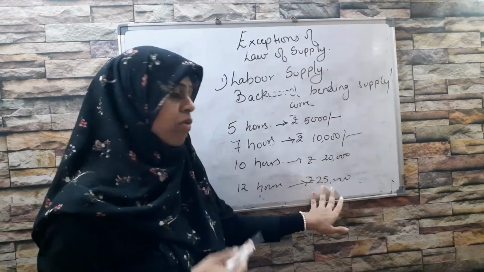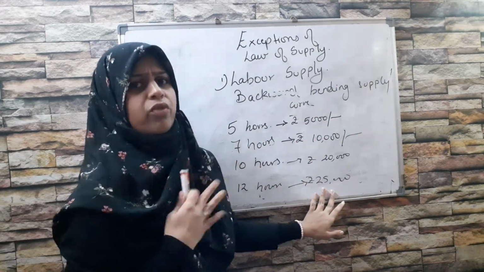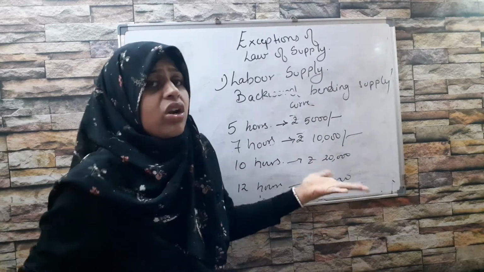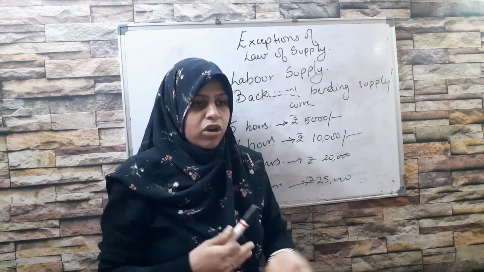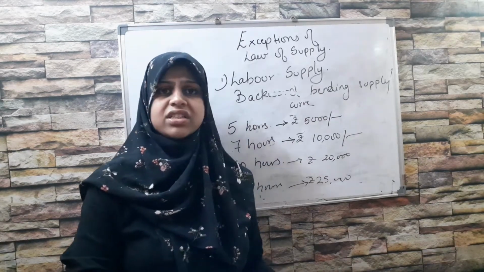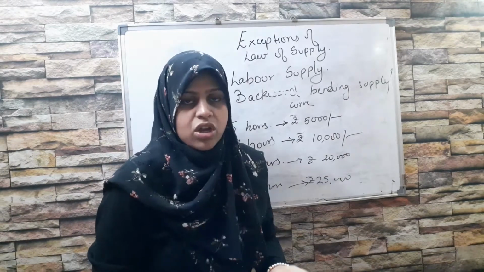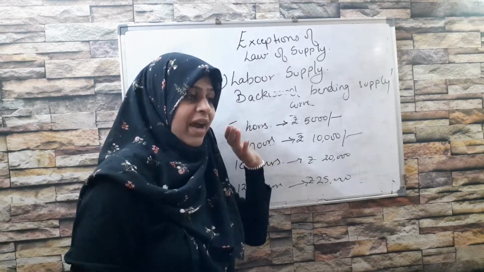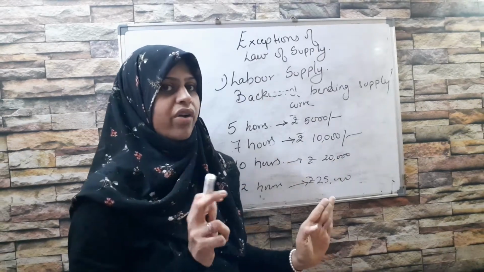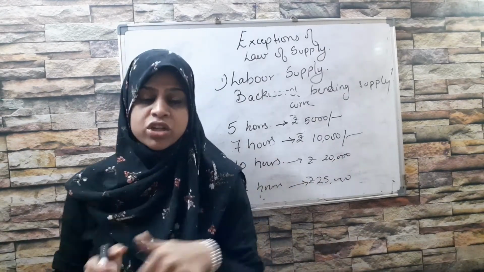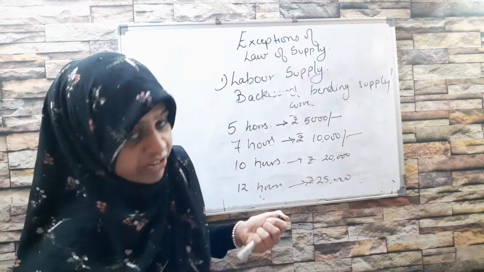Here, even if the boss says, work for 24 hours for me only, I will give you 50,000, he cannot do that because he needs rest. He needs to travel from workplace to home. He needs to spend time with his family. There are so many things that he wants to do. He cannot be a slave to the boss. So even if the price goes on rising, the supply of labor will not rise because he wants leisure time. So this is the exception to the law of supply, which is very important and often asked.